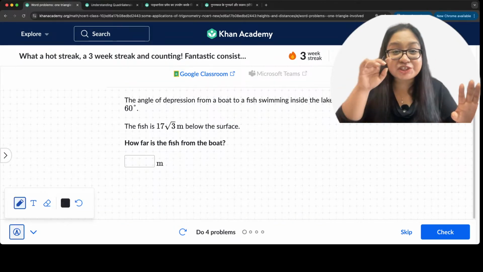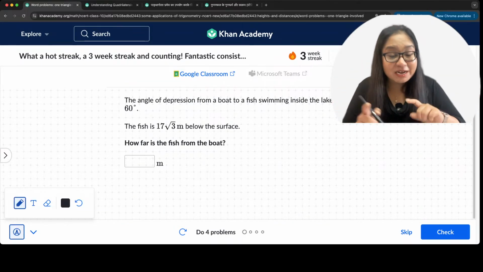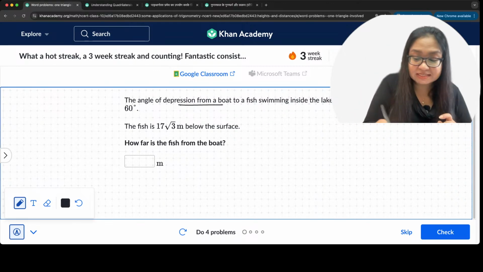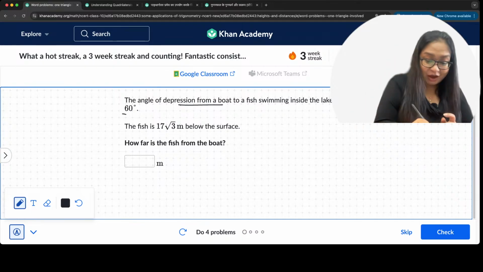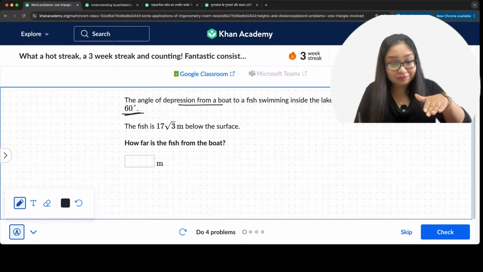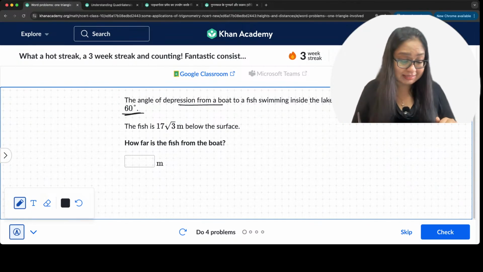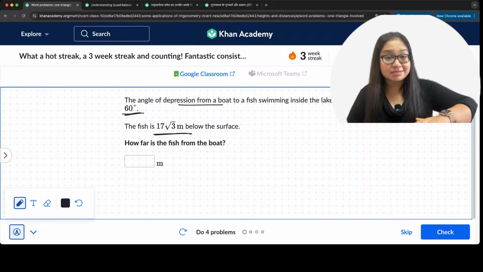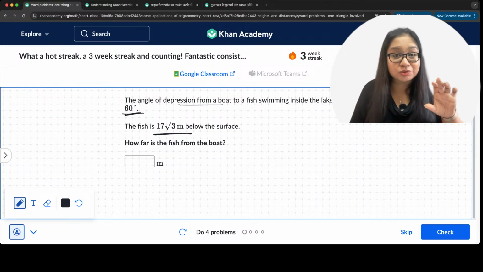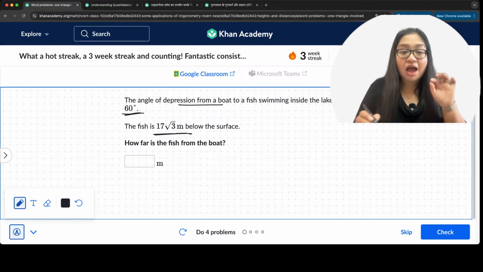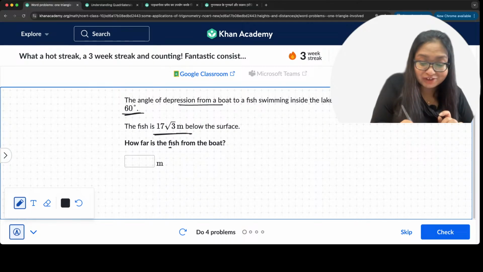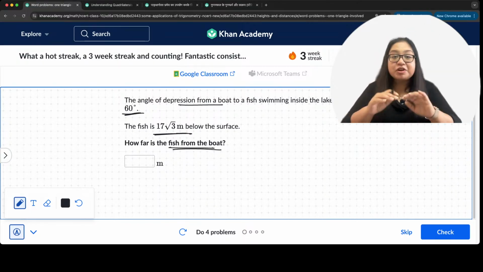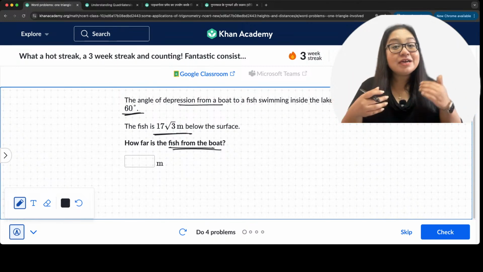Here is the first question. The angle of depression from a boat to a fish swimming inside the lake is 60 degrees. The fish is 17 root 3 meters below the surface. How far is the fish from the boat? Got the question? Everybody understood the question? Now, tell me your answers.